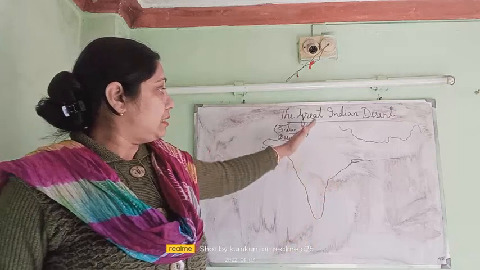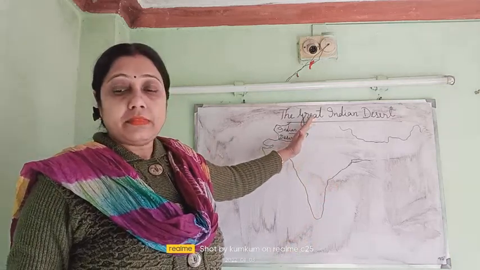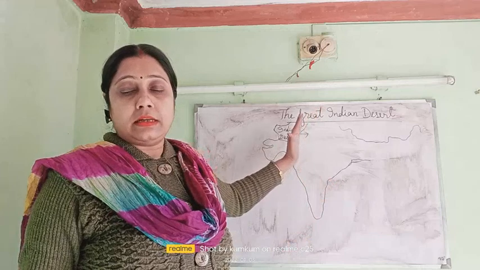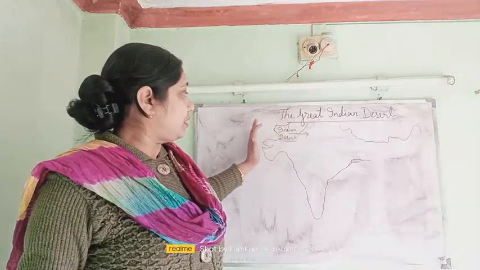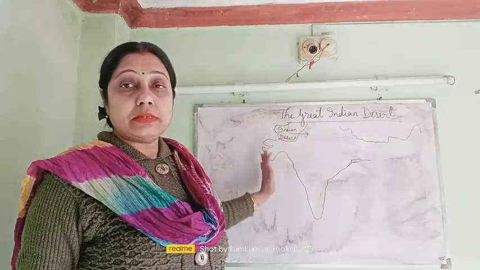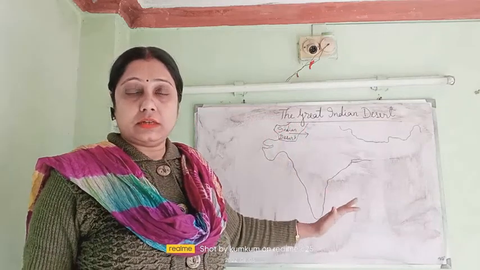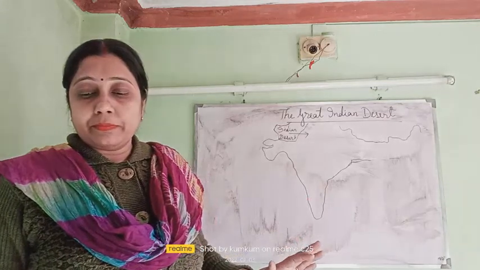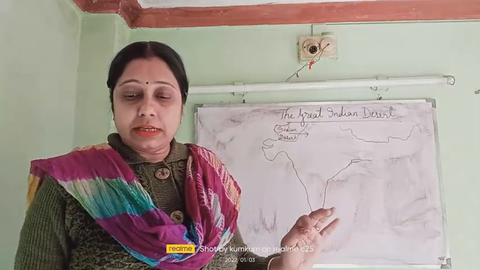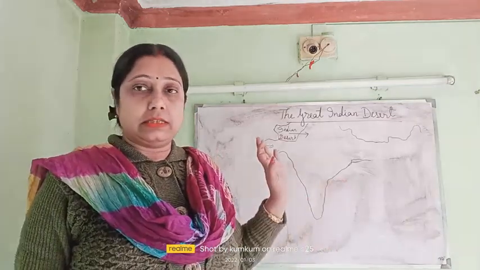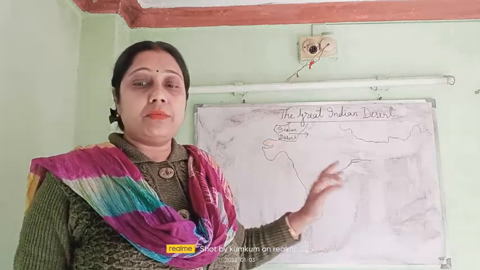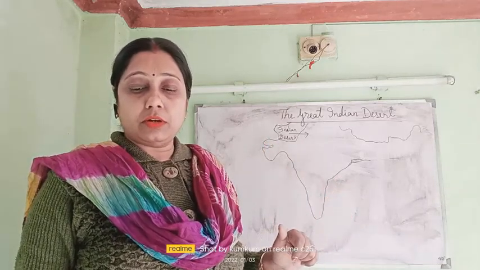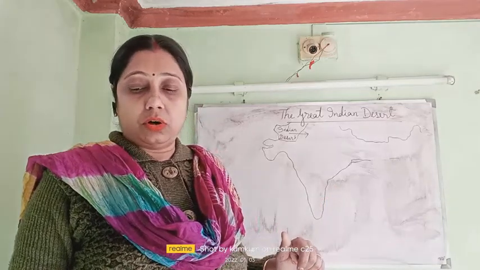The Aravalli Hills stretch like this up to the border of Pakistan. Now, the stretch means the spread of the Thar Desert. The Thar Desert spreads from the Aravalli Hills to the border of Pakistan in the west, and from the Rann of Kutch to the southwest border of Haryana in the north.